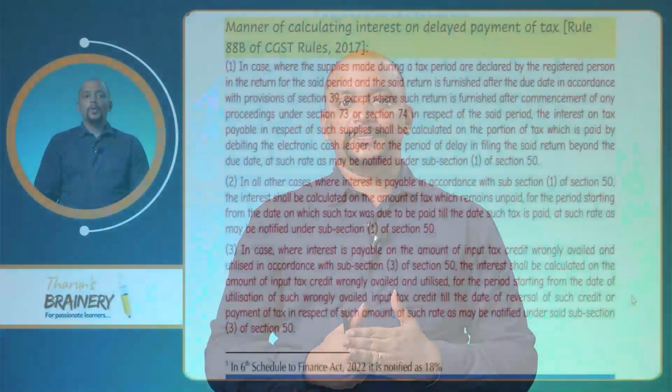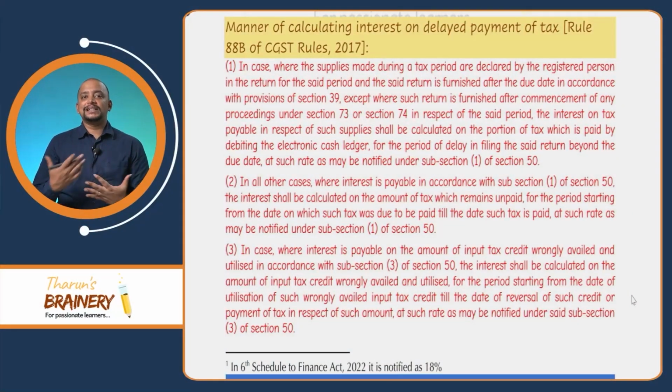Now, related to this third situation, what is the manner in which we can understand when it is wrongly utilized? For that purpose, they have given one new rule, rule 88B. What does rule 88B say? Let's try to understand here.